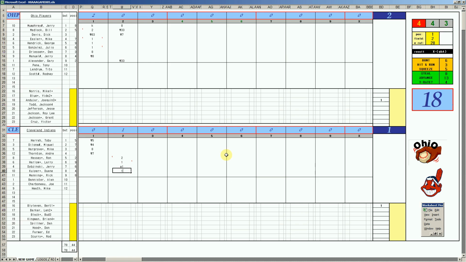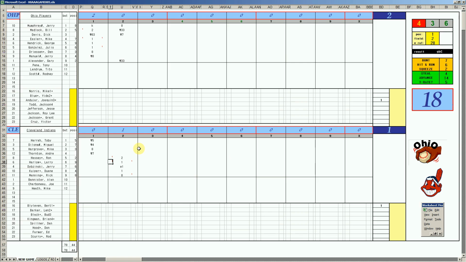Bases loaded. It's Rick Manning. 1-8 is ball 4, and one thing the Indians can do that keeps them in most of the games they're in is draw walks. They've got Toby Harrah, Mike Hargrove, Andre Thornton, Hassey, Harlow, Dibzinski. They all are real high on base guys. There's not a lot of, well, the only free swinger I think is Delaney. So yeah, it's 2-2, bases loaded.